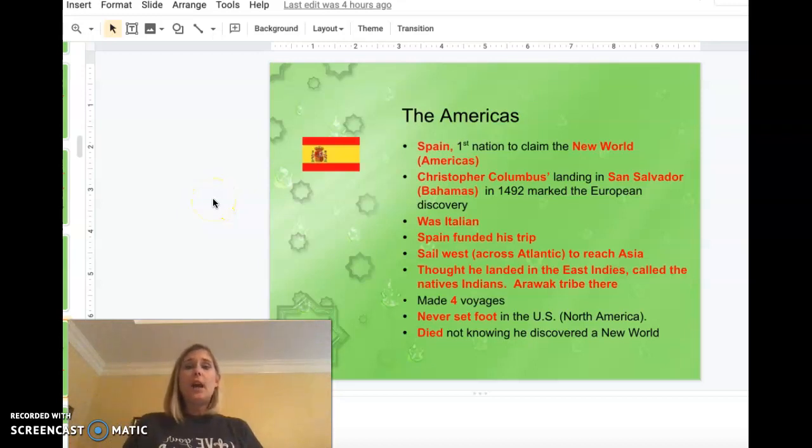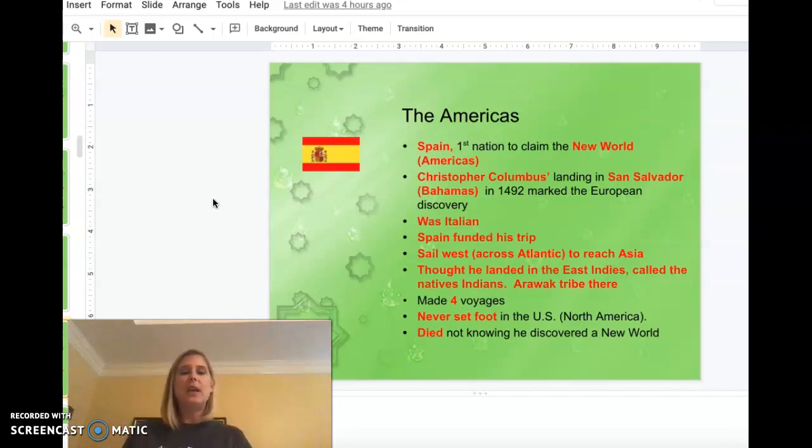So first, he goes to his native country of Italy, and he asks the King of Italy, can you provide men and ships and the funding that it would take to sail to Asia by going west? Well, that king laughed at him and didn't believe one word that that could even happen. Long story short, Columbus was able to convince the king and queen of Spain, which is Ferdinand and Isabella, to fund his trip. Everybody laughed at him where he would go and ask for this funding.